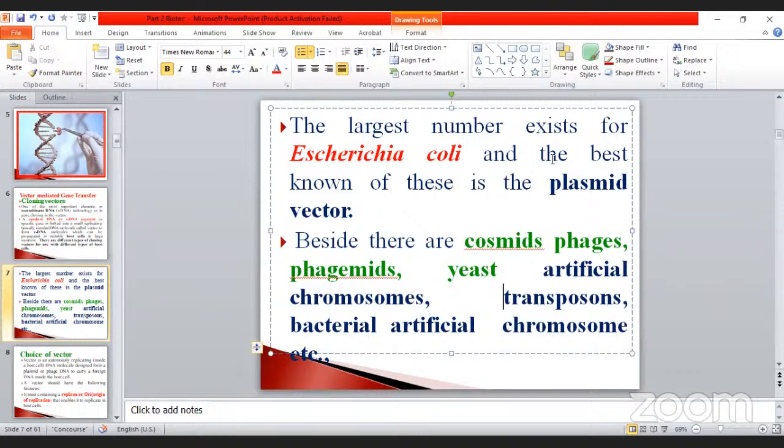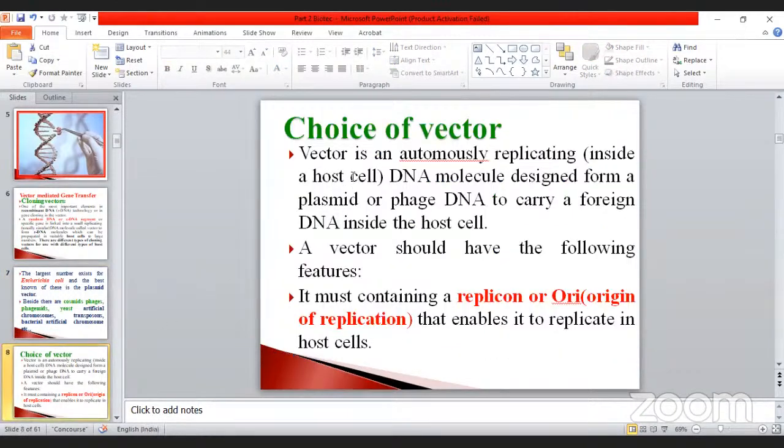The largest number of vectors exist for Escherichia coli, mostly. Besides, there are cosmids, phages and phagemids, yeast artificial chromosomes, transposons, bacterial artificial chromosomes, etc. These are all also considered under the heading known as vector. Okay, go to the next one: choice of vector. How will it be selected?